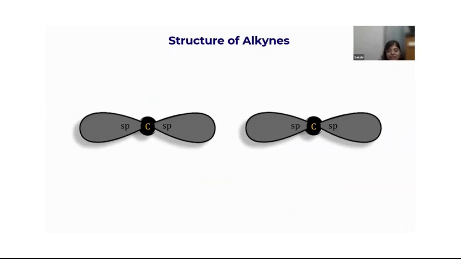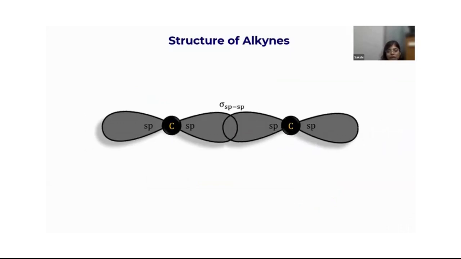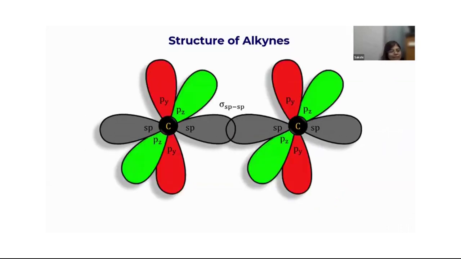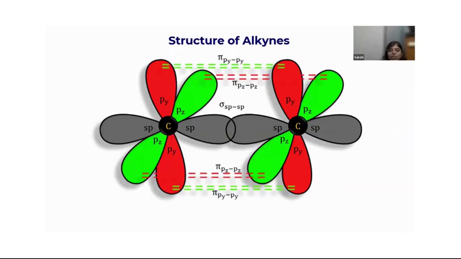Very interesting. See how there is a head-on overlap forming a sigma bond. Then there are 3 p orbitals, right? Py, pz, and px. Let us see. See, there are 2 pi bonds being formed, right? So if I have ethine, in ethine, the middle bond is the sigma. Then I have pi and pi bond.